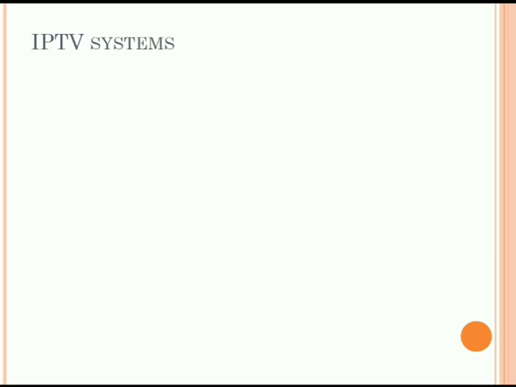The IPTV system can be classified into a number of groups. The classification can be done as live television, time shifted television and video on demand. What is live television? It is television with or without interactivity related to current TV shows. Nowadays we can watch live television by using this IPTV system. Next is time shifted television.